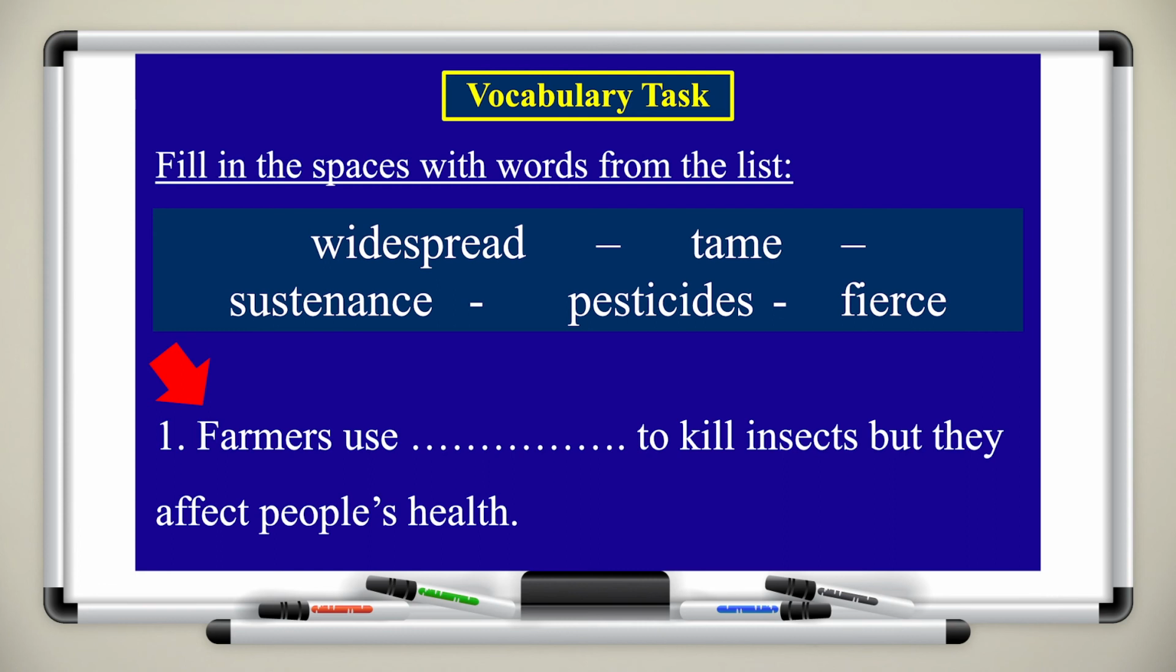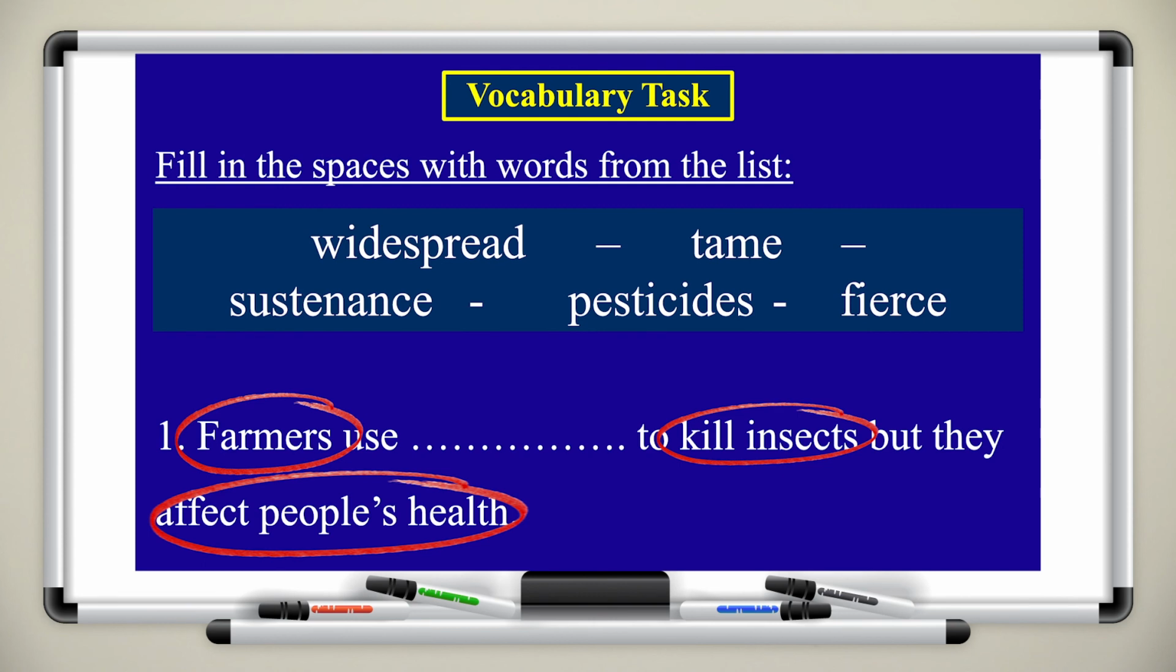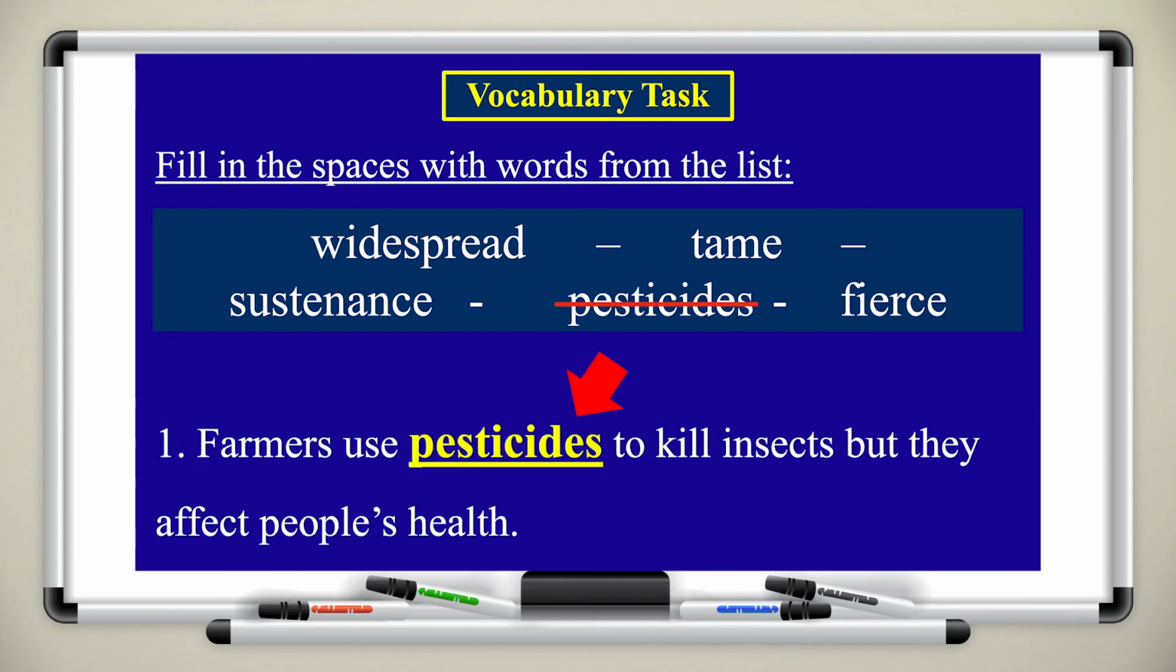Now, when it comes to the vocabulary task, always look for keywords that could help you find the correct vocabulary or the correct word to use. In this sentence, we have 3 different keywords. We have farmers, kill insects, and affect people's health. Now, based on the lesson and based on the words that we've just learned, which one is the best suited here? Pesticides. Excellent job. If you didn't get this one right, try again in the next question.